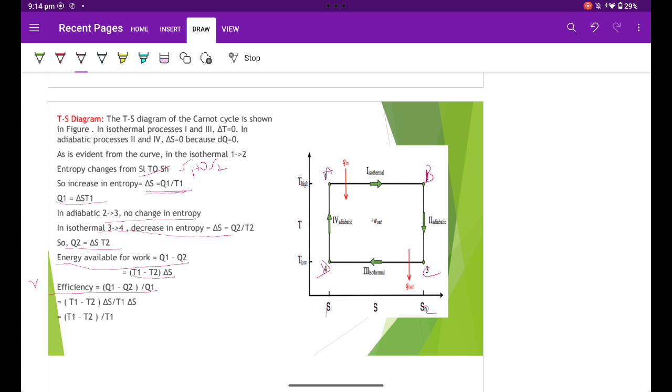Efficiency is Q1 minus Q2 by Q1, which becomes T1 minus T2 times delta S upon T1 delta S. Delta S cancels out. Efficiency becomes T1 minus T2 by T1. This is the Carnot cycle based on the TS diagram.